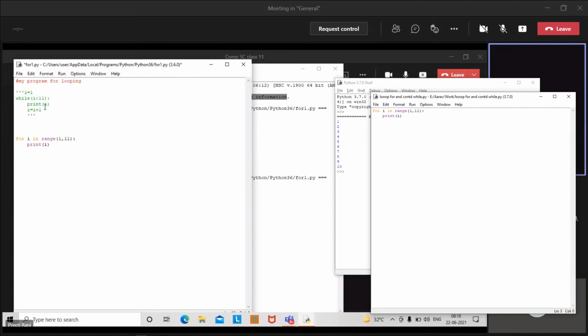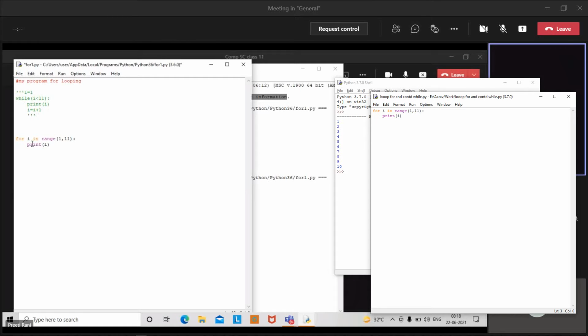The while loop is called the entry control loop. At the time of entry, it is asking that particular condition. Let's say I am taking I equals to 1. So it is asking कि I is less than 11. Yes, it is less than 11. Then it executes the body part of that loop. Okay, then this is the updation part, I equals to I plus 1.